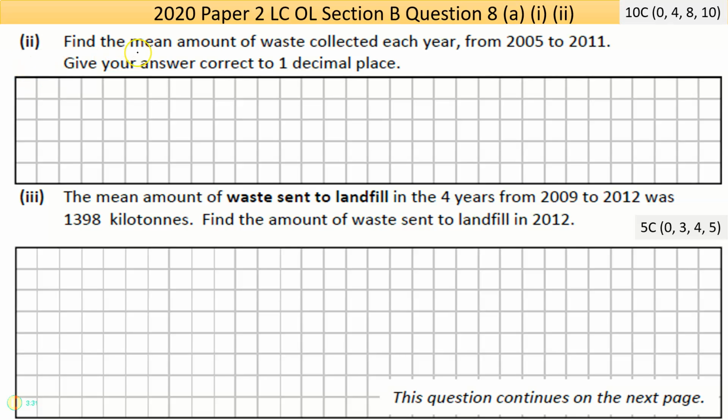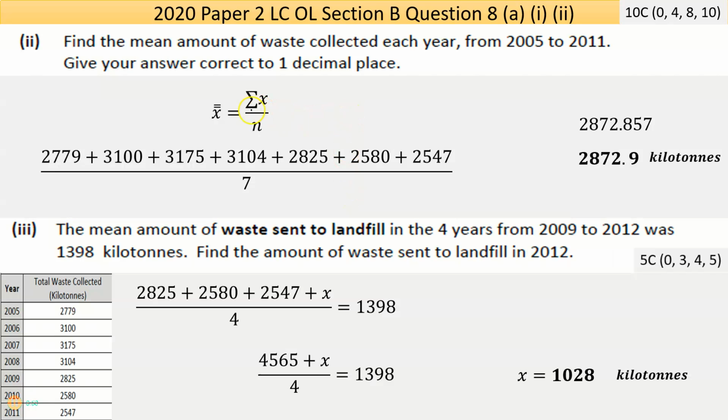Now, part 2, find the mean amount of waste collected each year from 2005 to 2011. So the formula for the mean, there are different formulas, but for the simple mean, sigma means the sum of. Add all your data divided by the number of data points. So really, in a sense, all I have to do, and I'll go to the next page, is add up all my pieces of data. Now, if you can see them down there, that's the total of all the waste collected, just adding the 2005 figure, 2006 figure, etc.